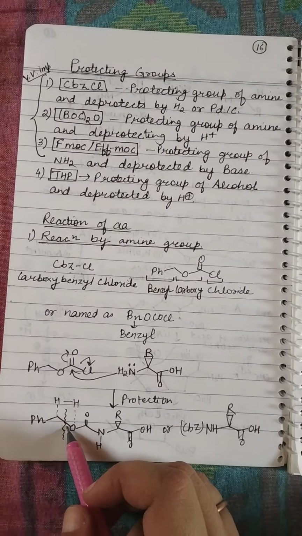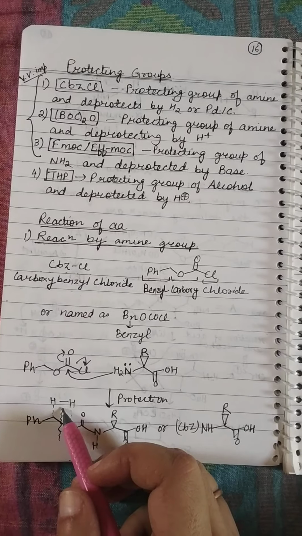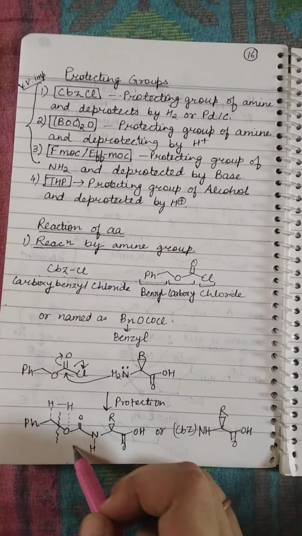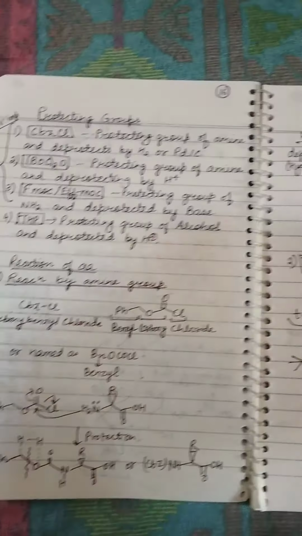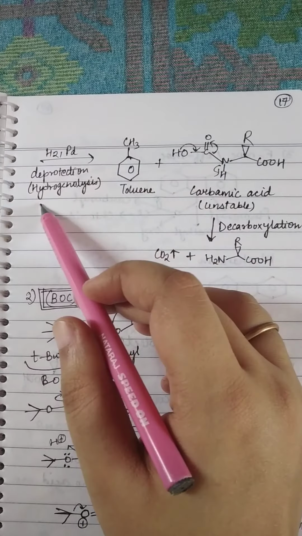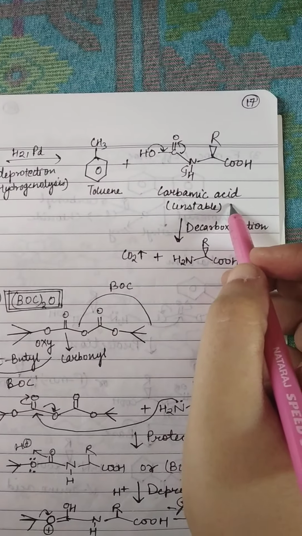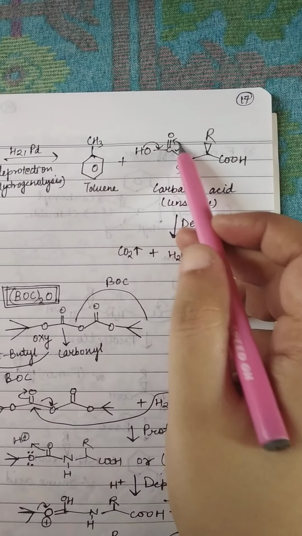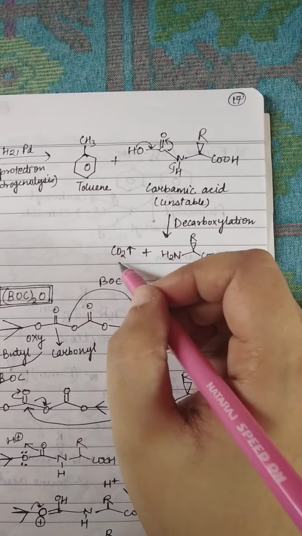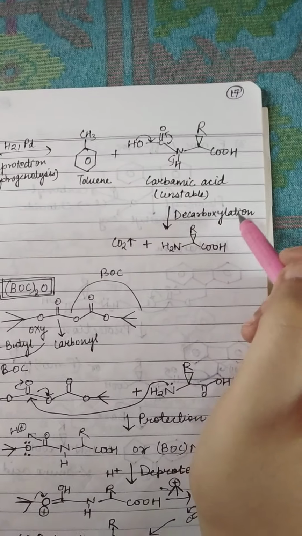Right now, next it is deprotected by hydrogen and palladium carbon. So here the bond breaks and toluene is formed, and then carbamic acid. This will be known as carbamic acid. After H2 palladium is added, this process of deprotection is hydrogenolysis. So toluene is formed and carbamic acid, which is very unstable. Now CO2 will be removed from this molecule and it will become amine. So amine and CO2 will be the final products, and decarboxylation is being carried out on this molecule.